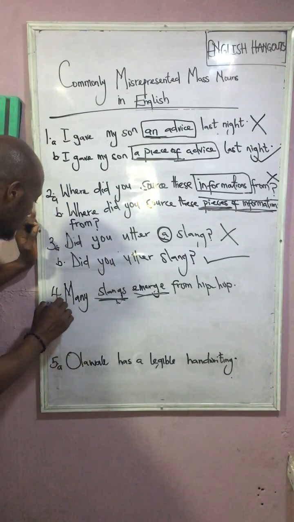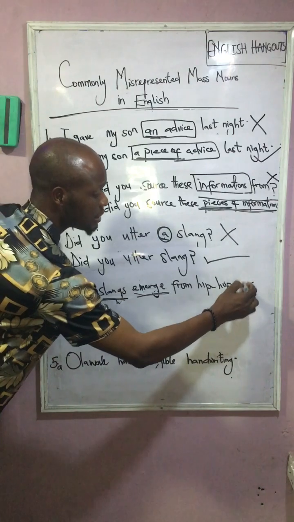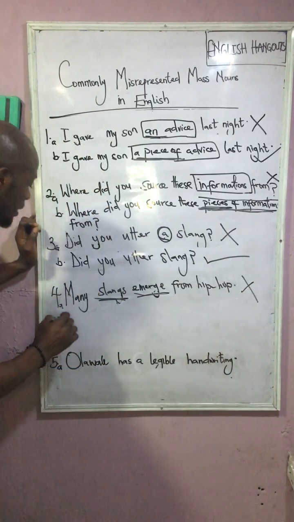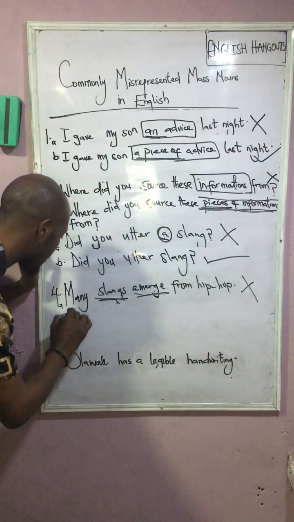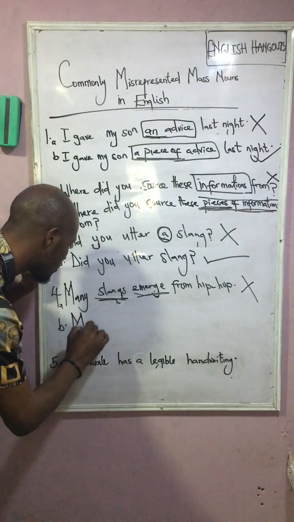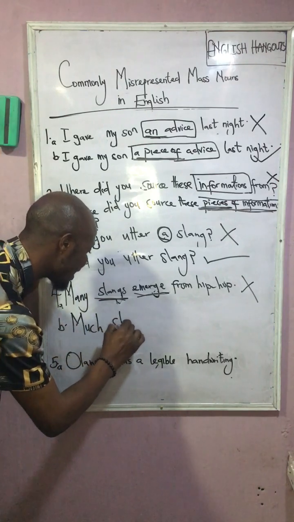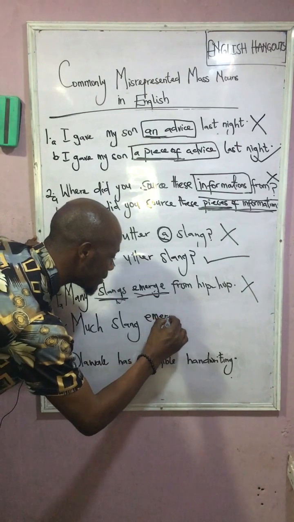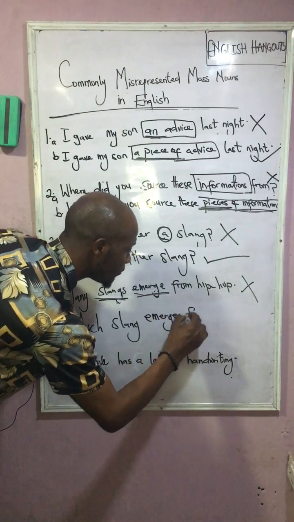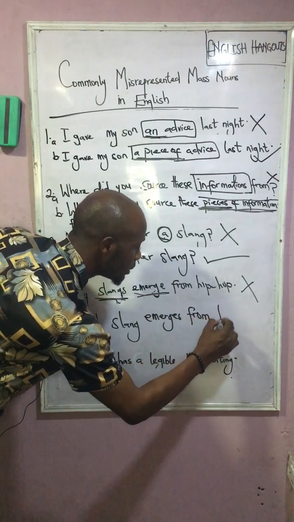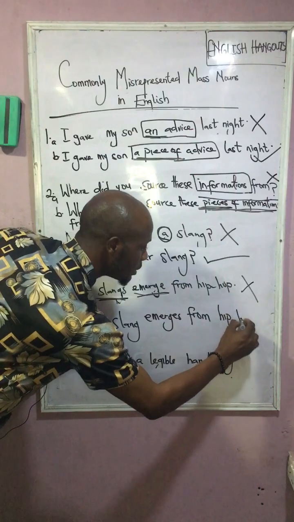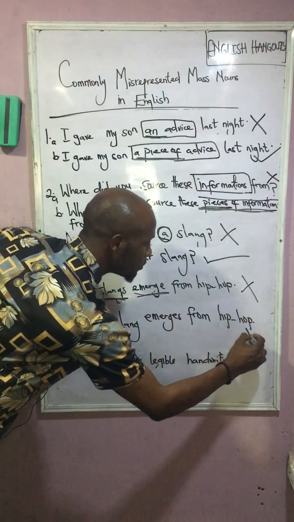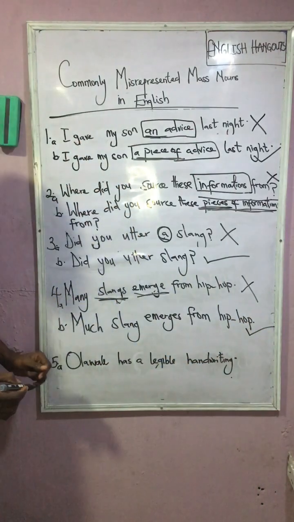Therefore, this sentence is a non-standard variant. The standard variant becomes: much slang emerges from hip hop. This becomes the standard variant.